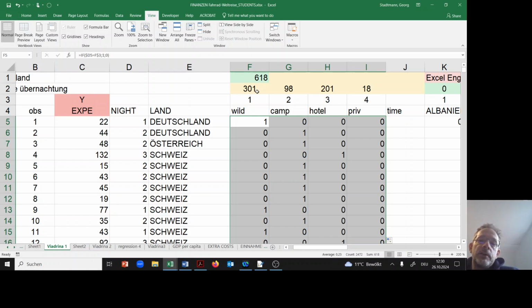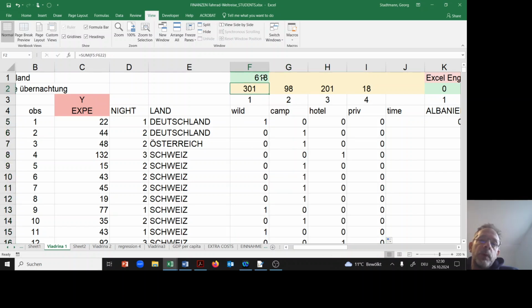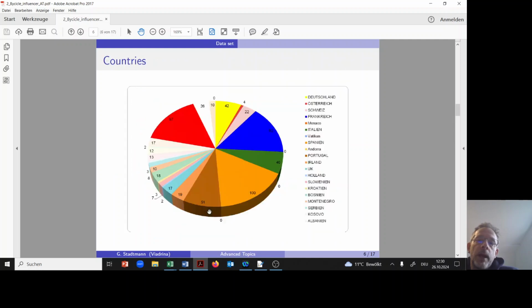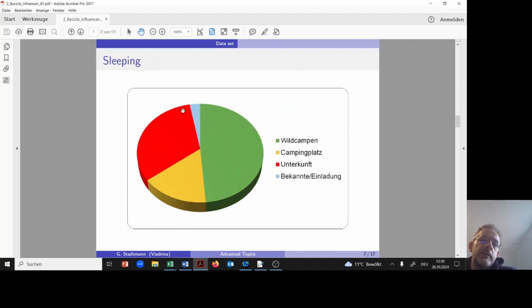About 50% of the time, wild camping takes place. We have 618 days in our data set, and about 50% of that is wild camping. Only on 18 nights was the guy invited to sleep in a private house or apartment where he didn't have to pay. So this is the blue part, where he only spent a few nights in a private apartment or house.